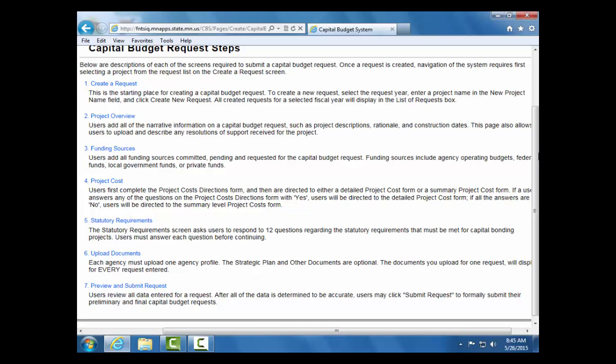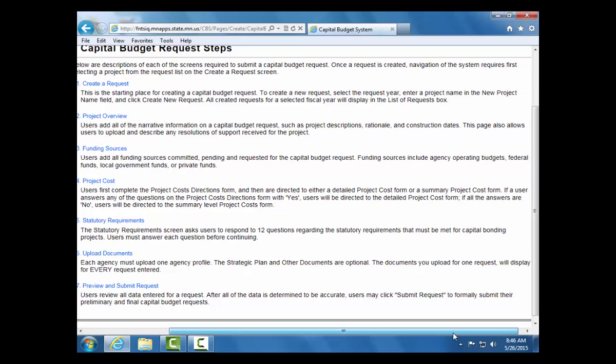On the Project Overview screen, users add all of the narrative information on a capital budget request. This may include project descriptions, rationale, and construction dates. On the Funding Sources screen, users will add all funding sources committed, pending, and requested for their specific capital budget request. Funding sources include agency operating budgets, federal funds, local government funds, or private funds.